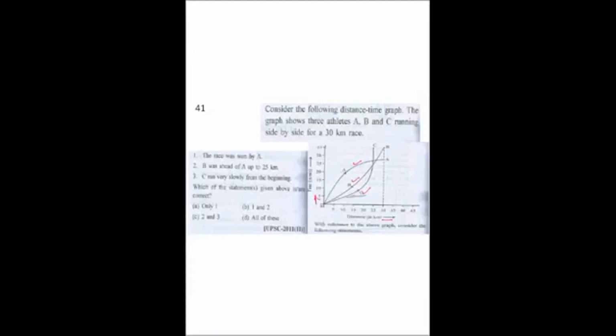1. The race was won by A. 2. B was ahead of A up to 25 kilometers. So we can see that A has finished the race in minimum time. Out of these three A, B, C, A's time is minimum, if we look at this scale.